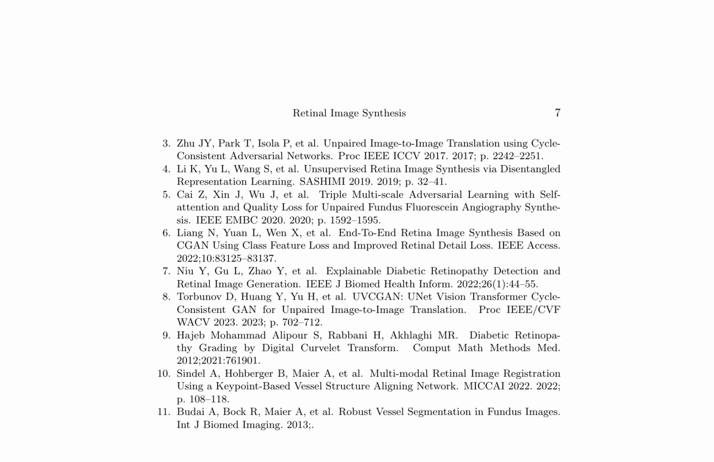Recently, Liang et al. presented an end-to-end retina image synthesis approach based on conditional GAN, CGAN, using class feature loss and improved retinal detail loss, showcasing enhanced image quality. Niu et al. developed an explainable diabetic retinopathy detection and retinal image generation framework, which leveraged the strengths of both image synthesis and disease diagnosis.